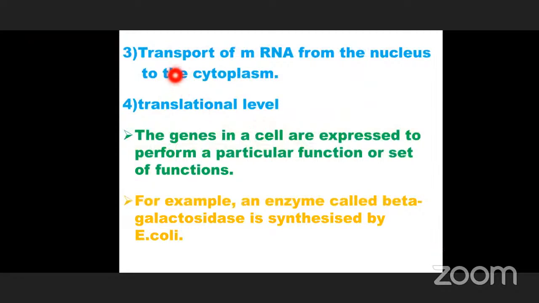So in the third step, mRNA is transported from the nucleus to the cytoplasm. The total transcription process takes place inside the nucleus because the DNA molecule is present inside the nucleus. From that DNA molecule, this mRNA is synthesized inside the nucleus. Once mRNA synthesis is completed, this mRNA is transported from the nucleus to the cytoplasm. Once it is transported into the cytoplasm, it is involved in the translation process. Is it clear, all of you?